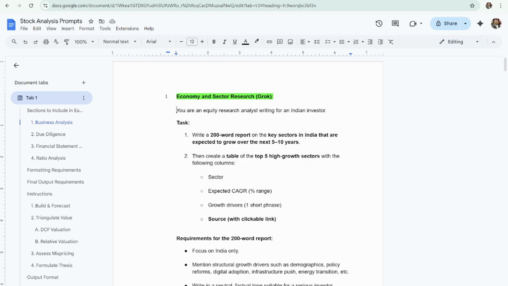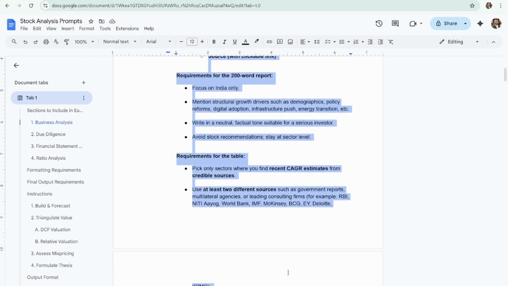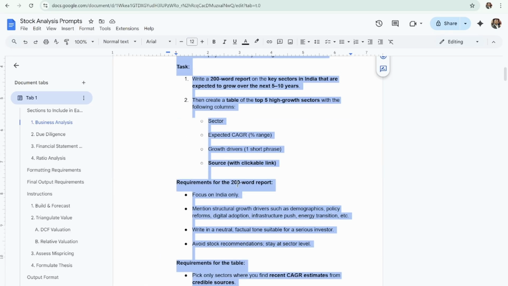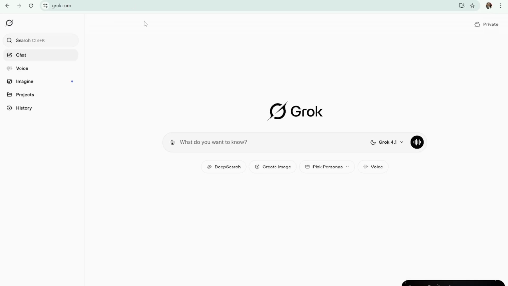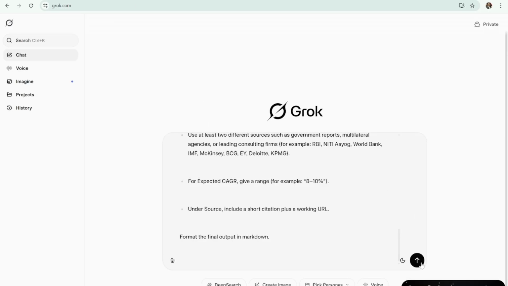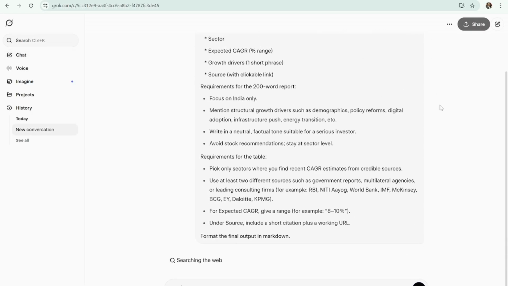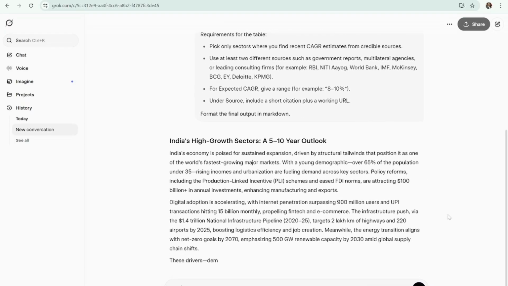So this is the Google Docs where I've created these prompts. I'll start with the first prompt, where we will be conducting the economy and sector research on Grok. And we're using the free version of Grok, and I've used Grok 4.1 here.